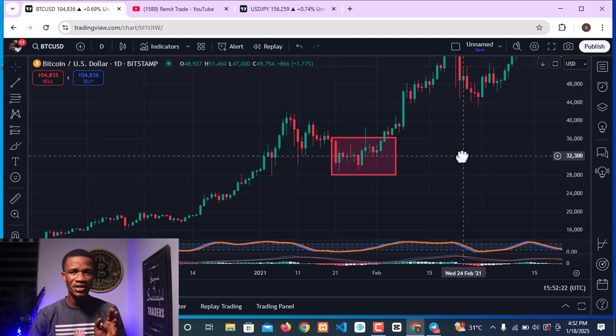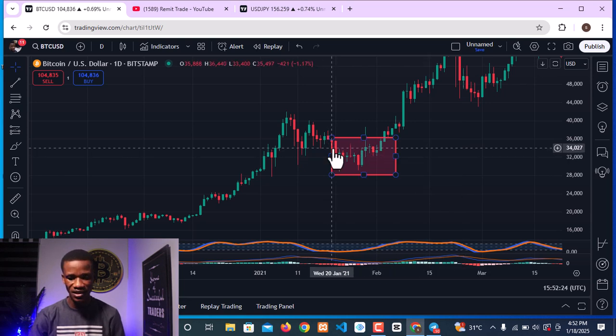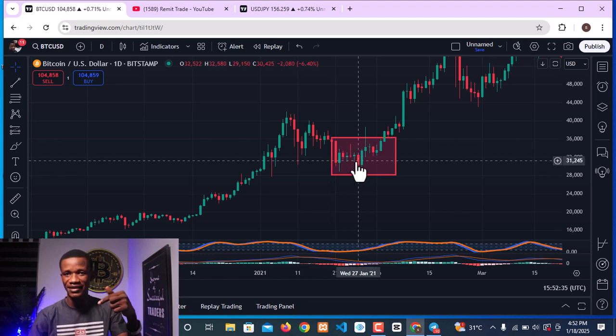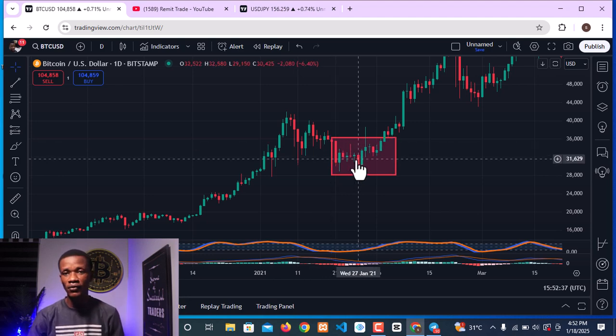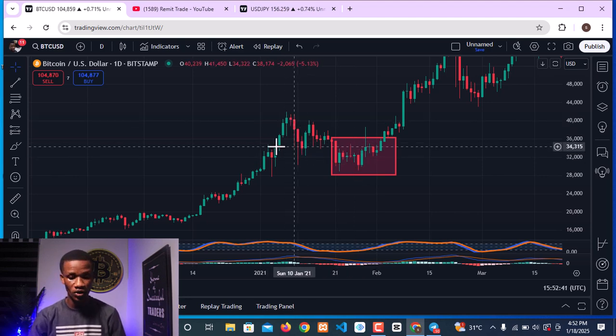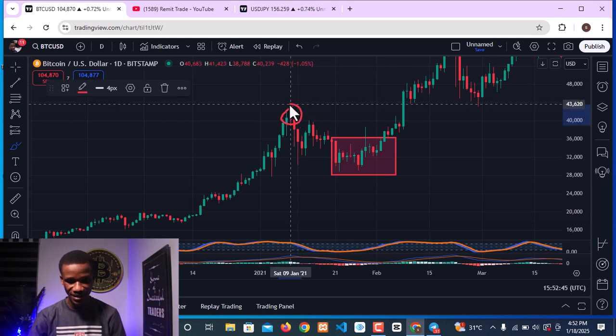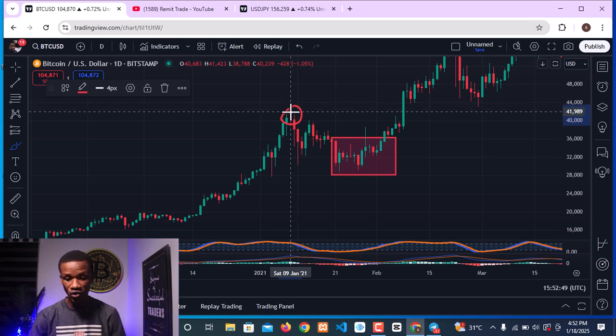Let's start with 2021. What happened at this very point? This was 28th Wednesday 2021. That was when President Biden was inaugurated, and the market came back down after the inauguration. If you look at before the inauguration, markets have been coming back all the way to the downside. Look at this very point of resistance right here. This was January, that was Saturday, and the market began to come back down.